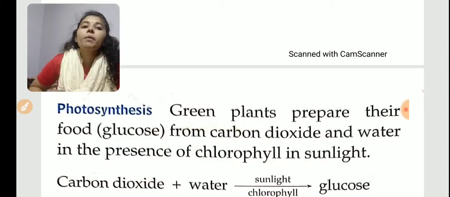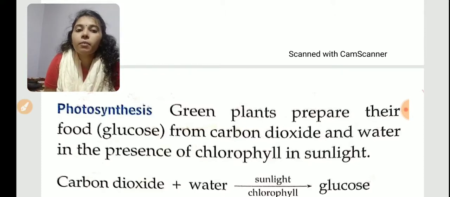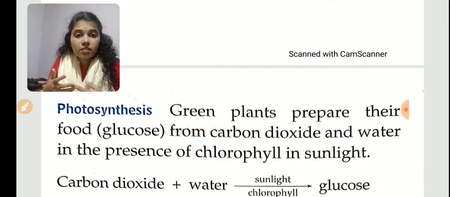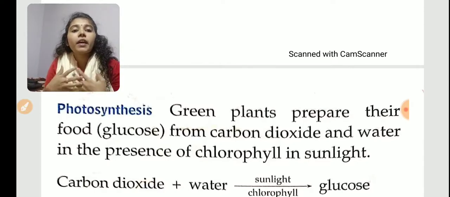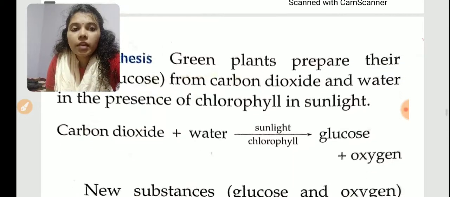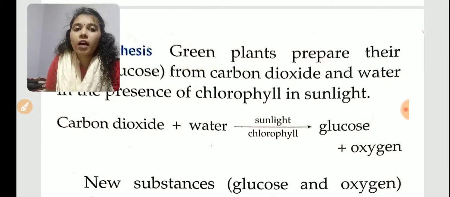So the plants will prepare this glucose. How will they prepare it? From where? From carbon dioxide and water. Water they will absorb from the soil, and carbon dioxide from the atmosphere. These combine, and they prepare food with the help of chlorophyll and sunlight. What is formed? Glucose is formed. This equation you have to study. Carbon dioxide plus water gives glucose and oxygen in the presence of sunlight and chlorophyll.